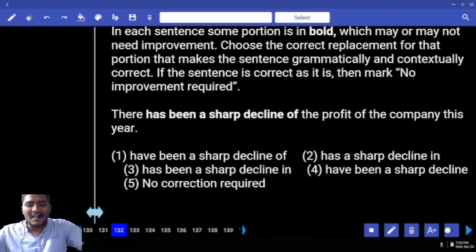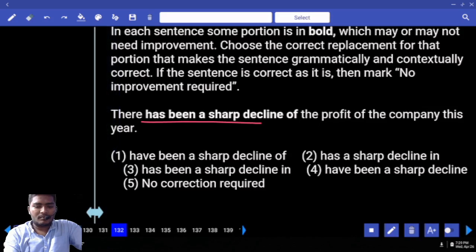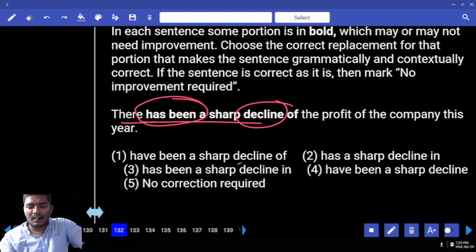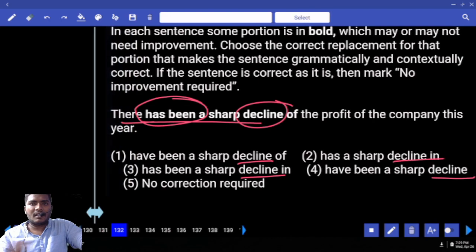There has been a sharp decline of the profit of the company this year. There has been. Can we use has been, or can we change the sentence into have? Have or has? Why? We are speaking about the decline only. In all the cases, it is decline.